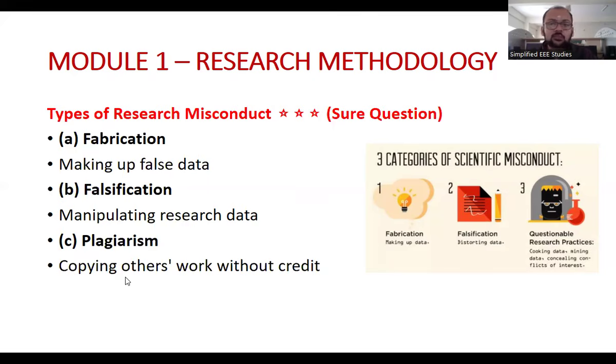What do you mean by plagiarism? I am copying some other content for my research paper. I am directly taking the content from a paper which is already published. That is 100% wrong. That is called plagiarism. Copying others' work without giving any credit. I am copying a diagram directly without mentioning that I have taken the diagram from so and so article. That is called plagiarism. It is called a similarity index. There are so many tools to check plagiarism: Turnitin, then Crossref, then Drillbit. So like that, many tools are available.